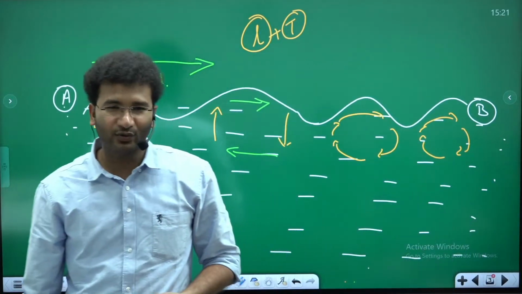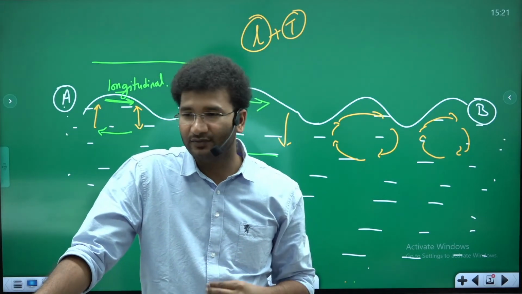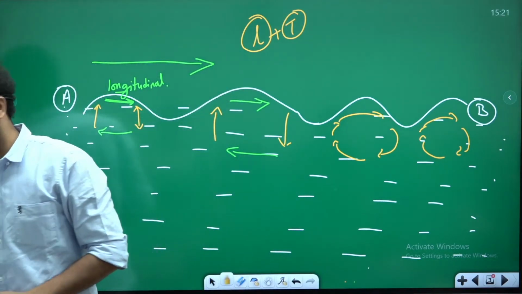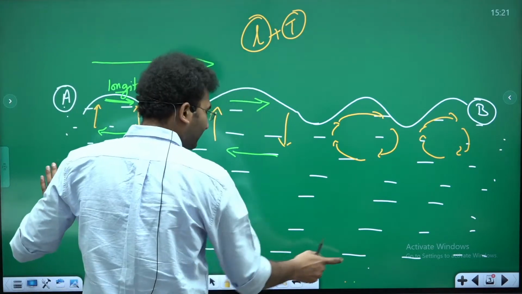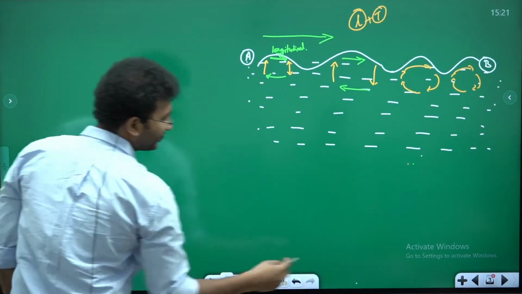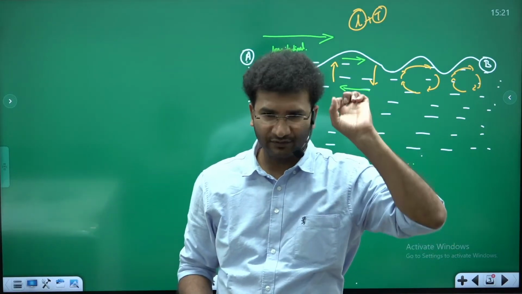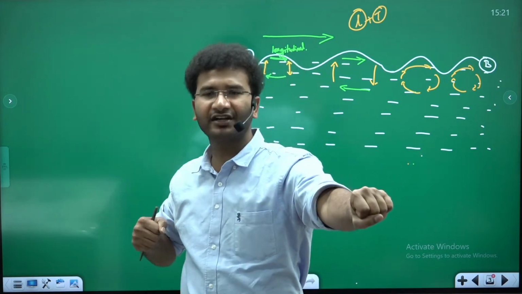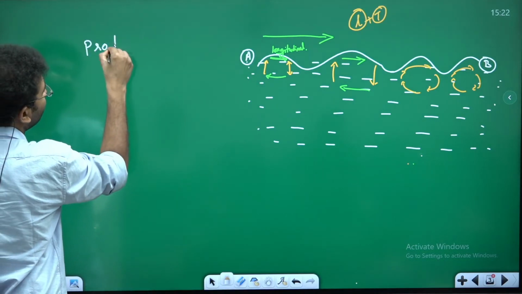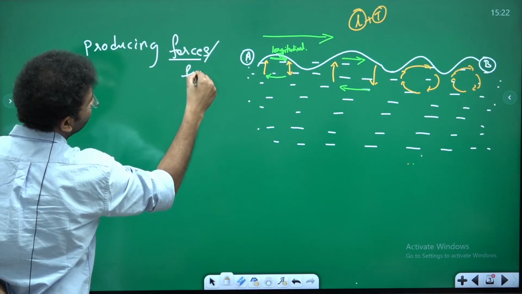Now, you have to understand what the causes of the formation of this wave are. You tell me, what are the factors which lead to the formation of the wave? What factors? Let us try to understand the factors that cause the formation of these waves. These factors or forces can be divided into two types: one, the producing factors, and the other, the restricting factors. In the producing factors, that is, producing forces,